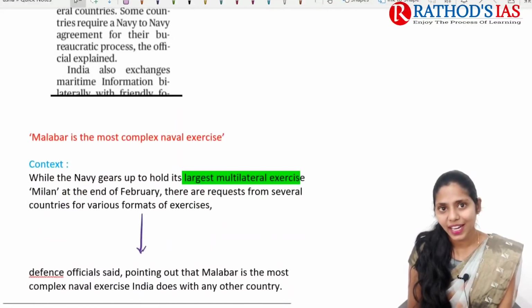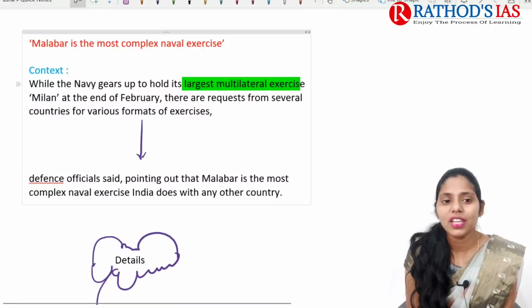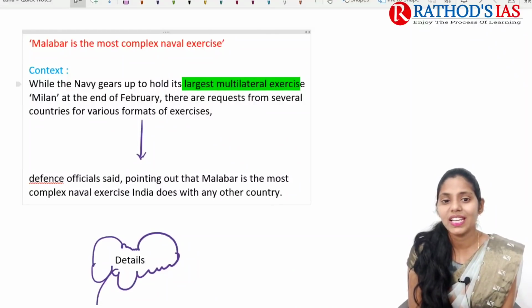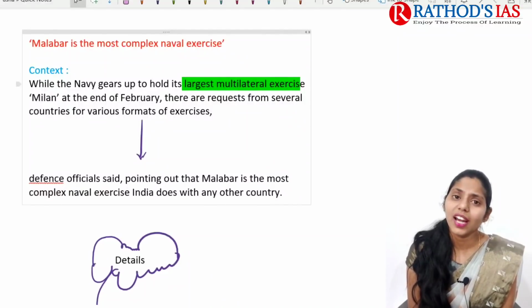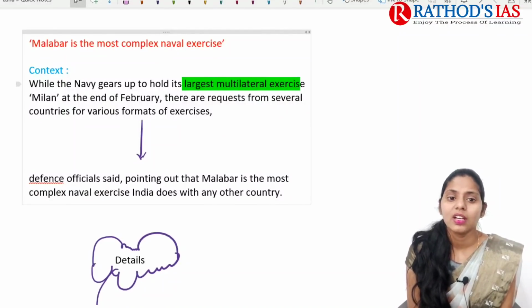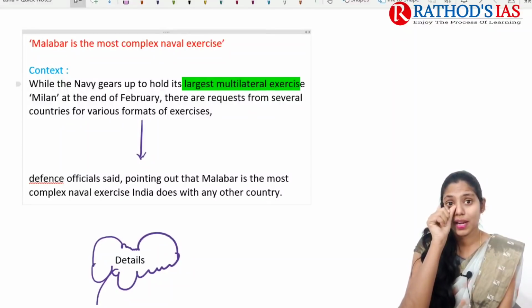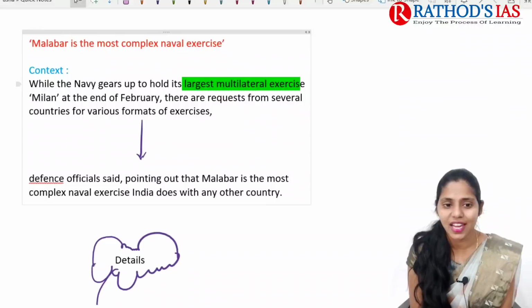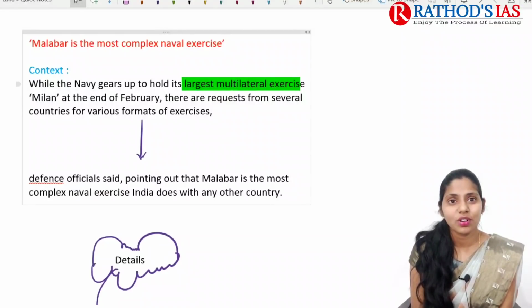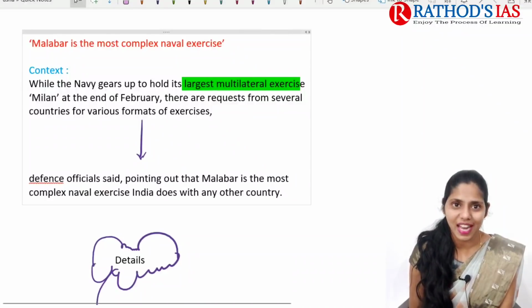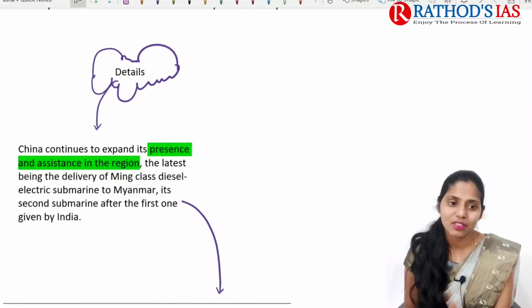If you are talking about context, it mainly says that while the Navy gears up to hold its largest multilateral exercise, Milan, at the end of February, there are also requests from several countries for various formats of exercises. In this context, defense officials said that Malabar is one of the most complex naval exercises India does with any other country.